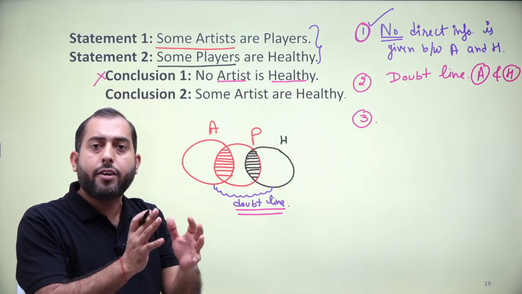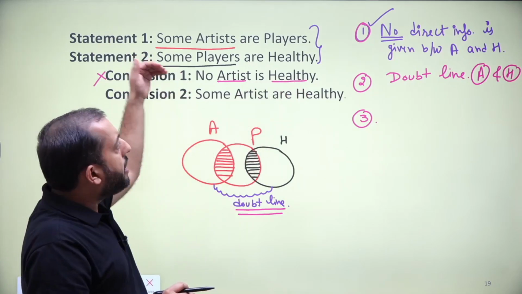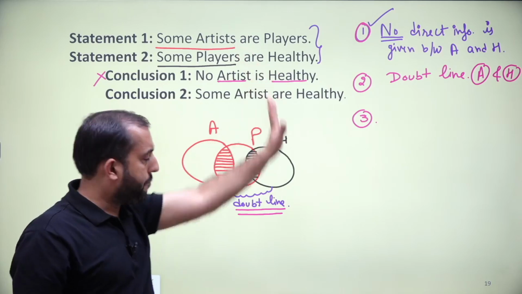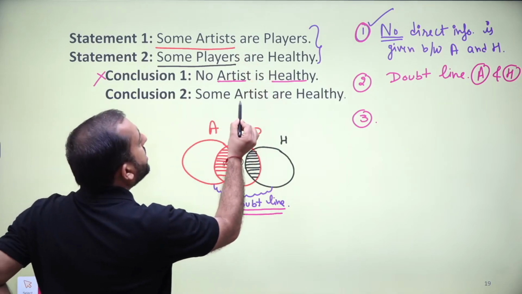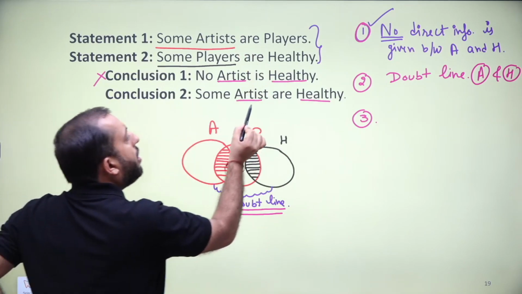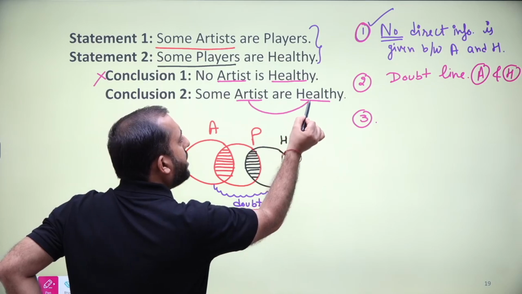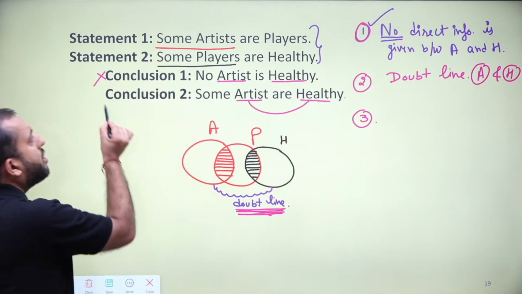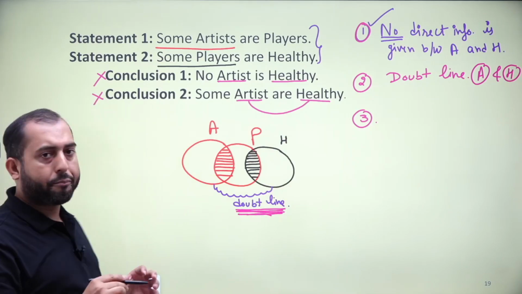Nothing is given directly related to artist and healthy in the statement. That is why we cannot draw it. Now conclusion 2, some artists are healthy. In conclusion 2 also it is between artist and healthy, and we have a doubt line between artist and healthy. That is why conclusion 2 should be invalid again.